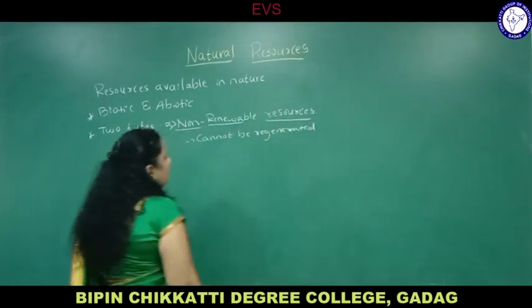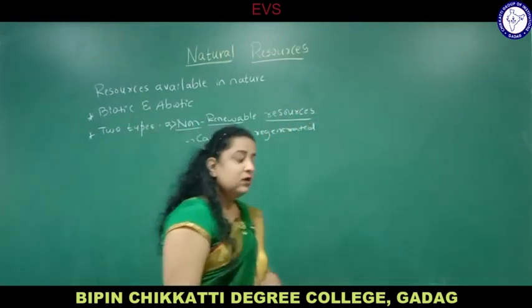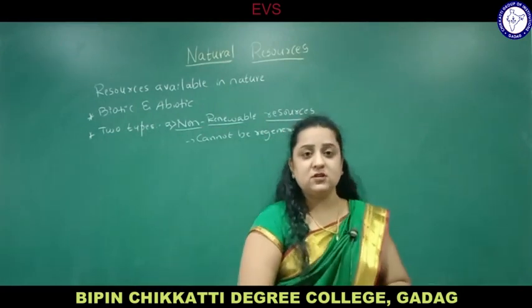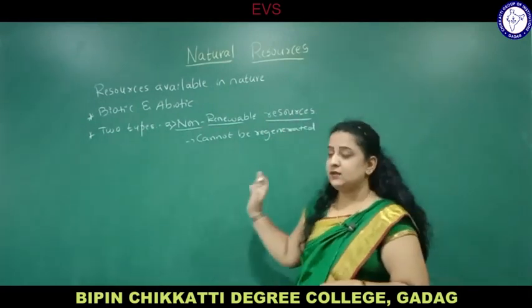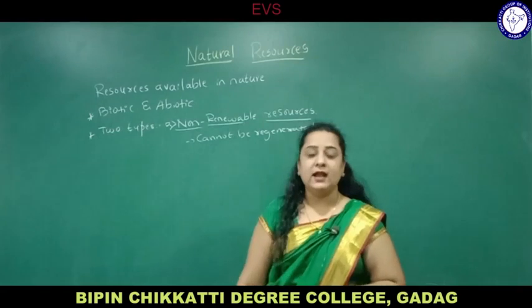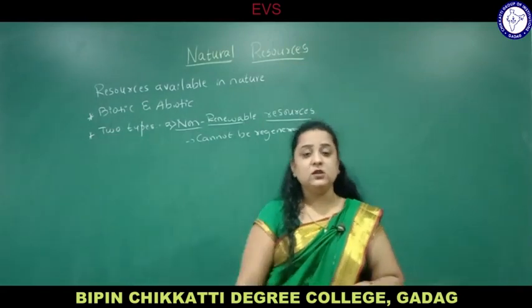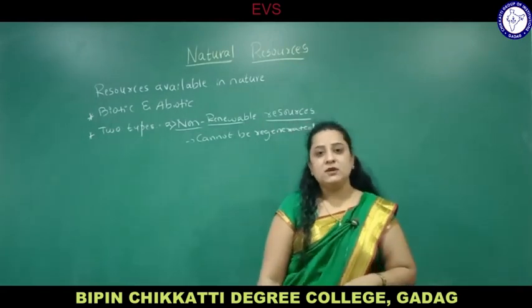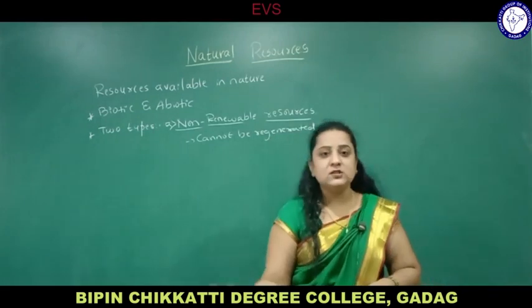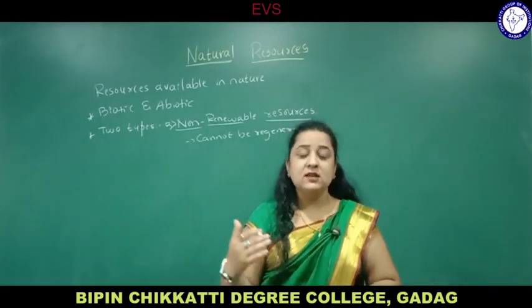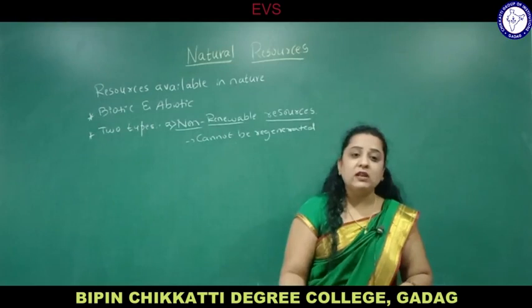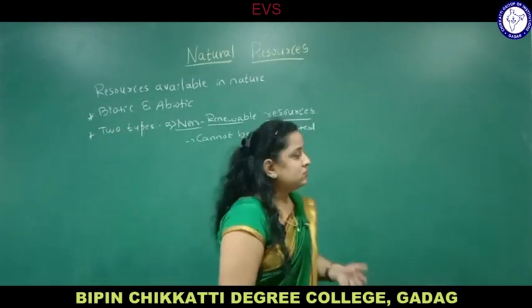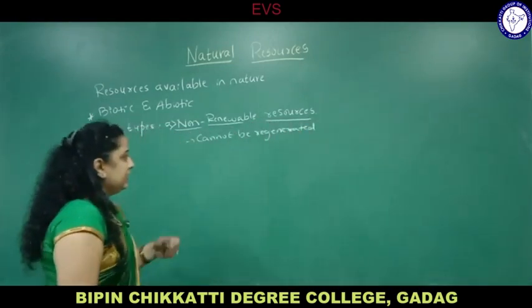So before using these non-renewable resources, we should be very careful and have some limit in their use. Because if you are continuously exploiting those resources, they will not be available for the next generation, as they cannot be regenerated.